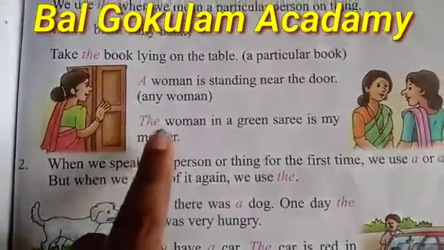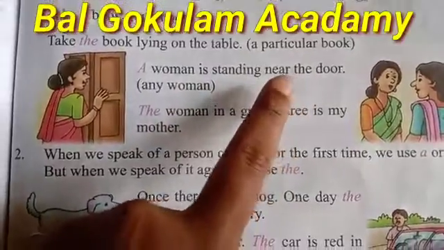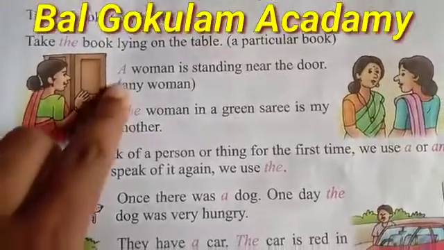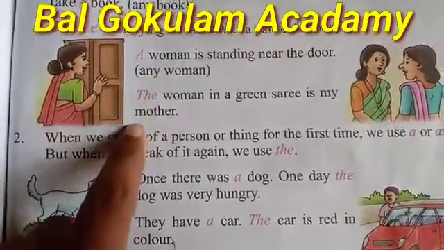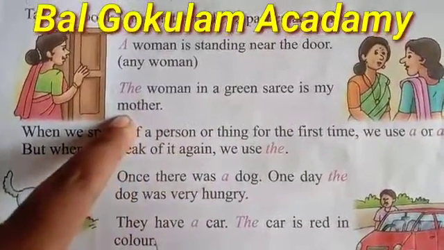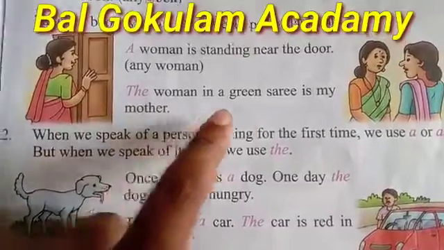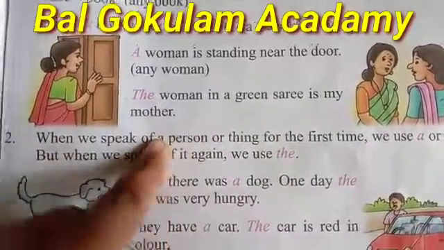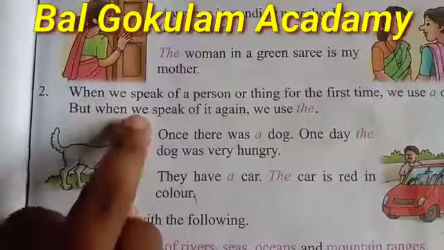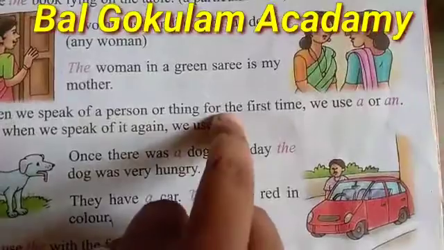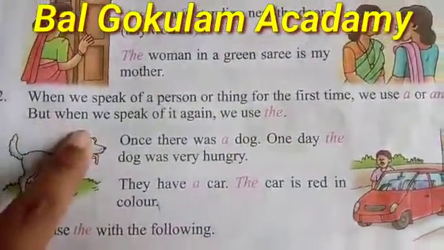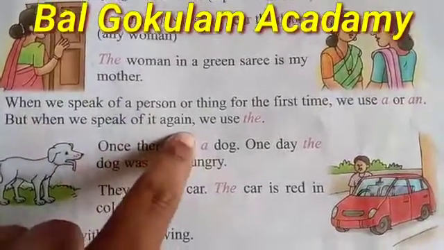As like this, a woman is standing near the door, means any woman who is standing near the door. So we write here A. Then the woman in a green sari is my mother. So here the woman who is wearing a green sari is my mother. So we write here the. After this, when we speak of a person or thing for the first time, we use a or an. But when we speak of it again, we use the.